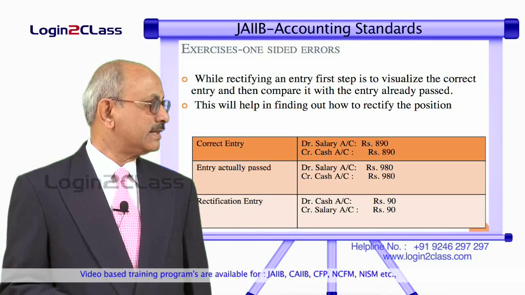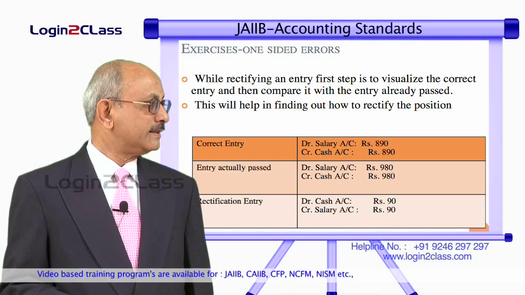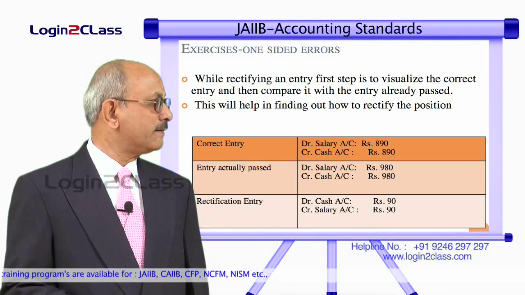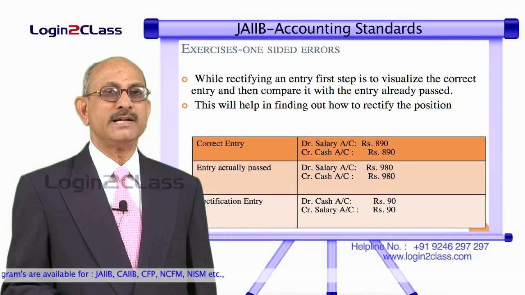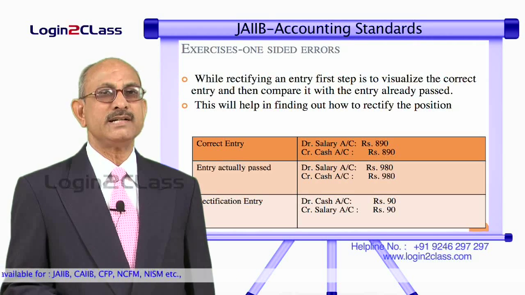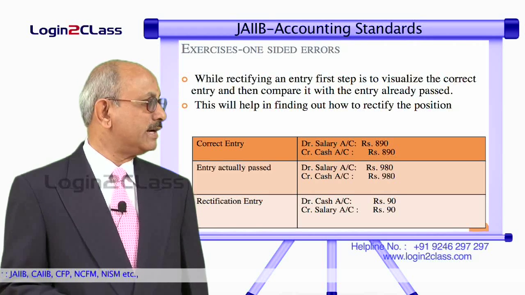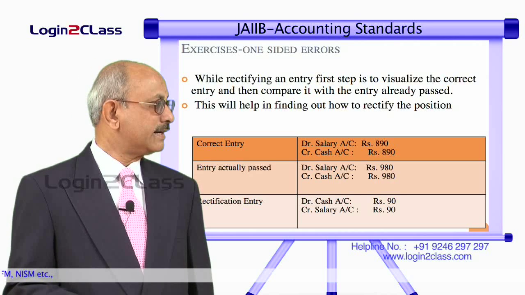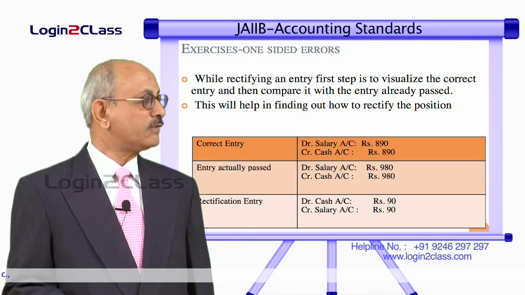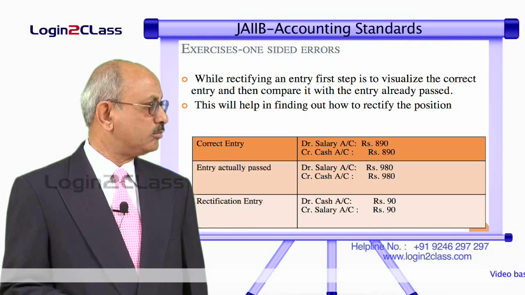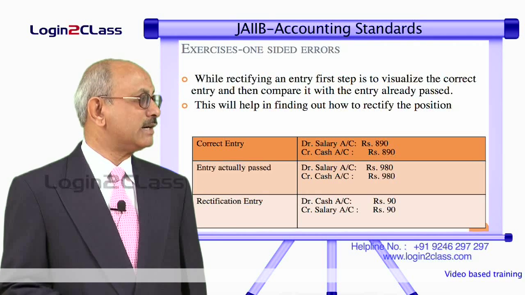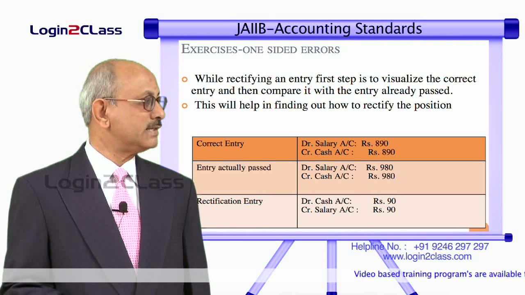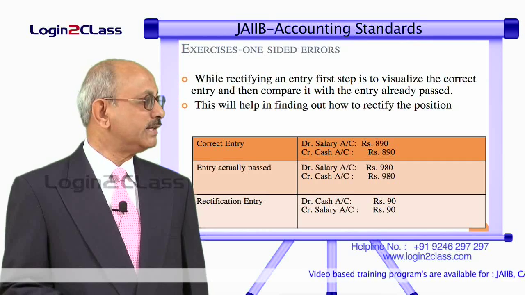For example, let us take the first example. Salary should have been 890. So, the correct entry should have been debit salary account 890 and credit cash account 890. So, what has actually happened? The entry actually passed is debit salary account 980 and credit cash account 980. So, from the two entries on the board, you can see that salary account has been debited by an amount in excess of 90 rupees. That means there is an extra 90 rupees debit. So, this needs to be corrected.